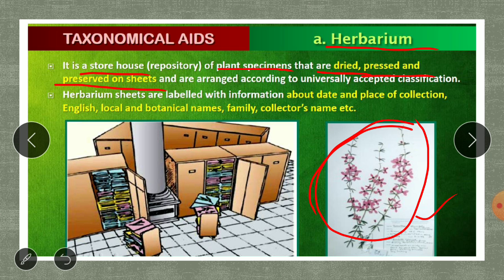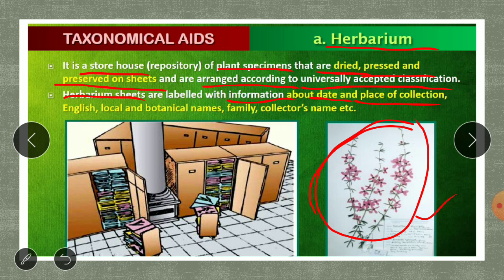And then these are arranged according to the universally accepted classification, that is, binomial classification. These herbarium sheets have all the information about the plant, like the date and place of collection, that is, from where they got this plant species.